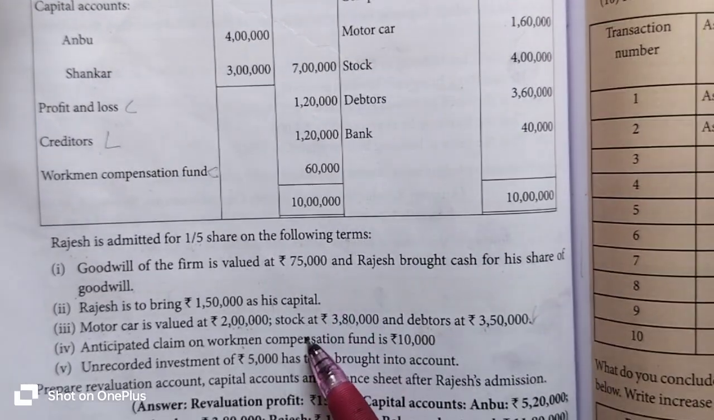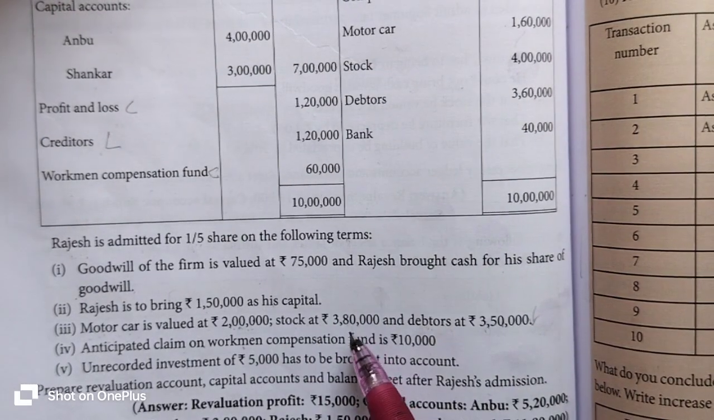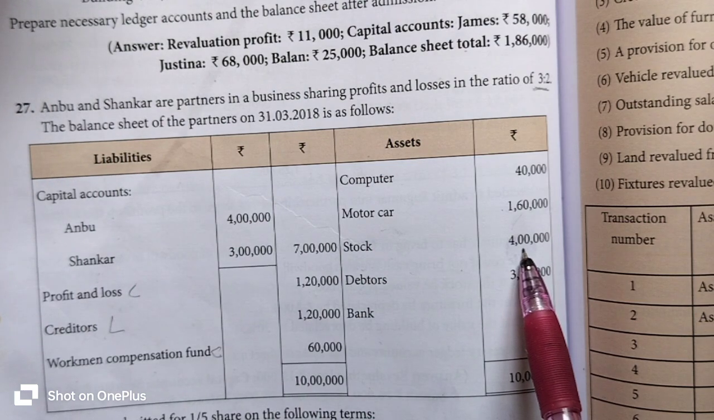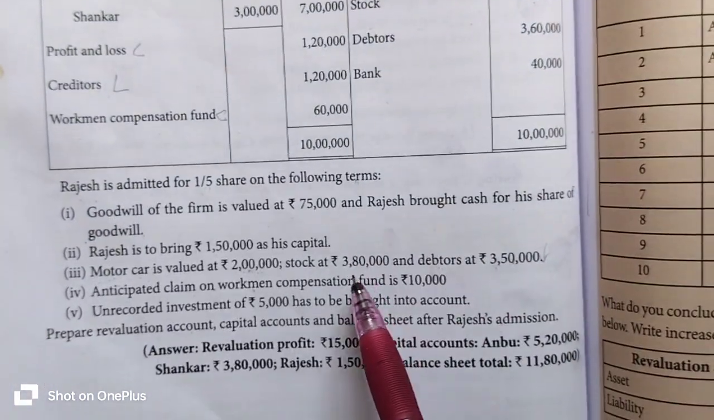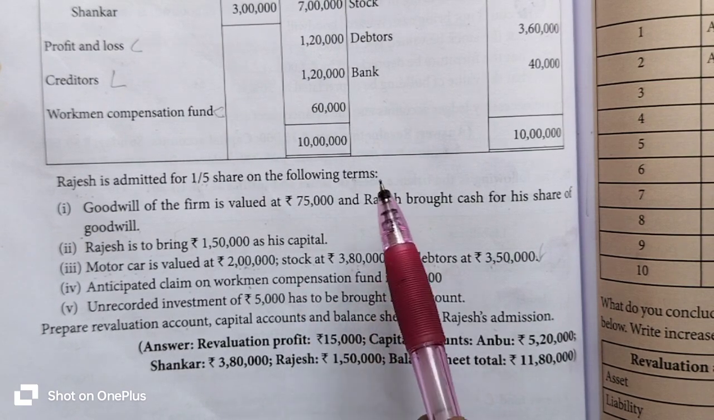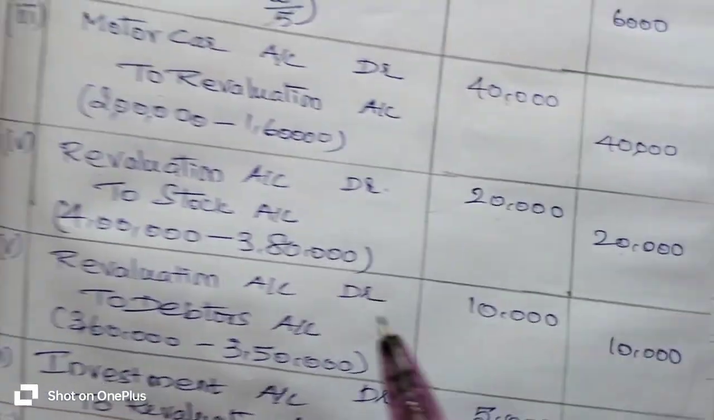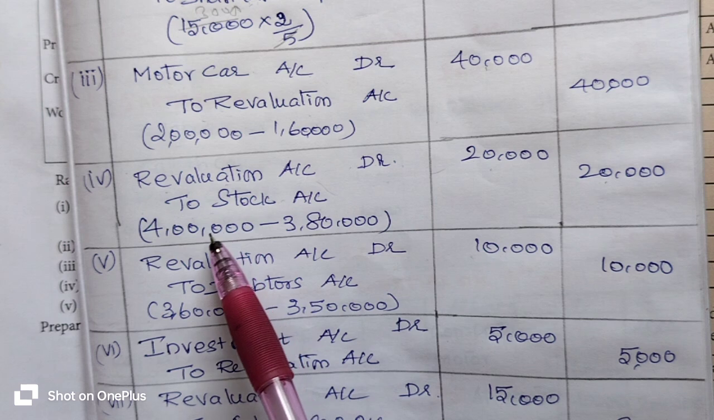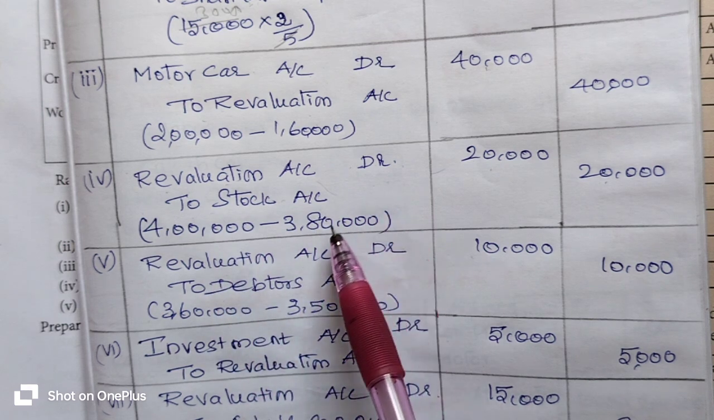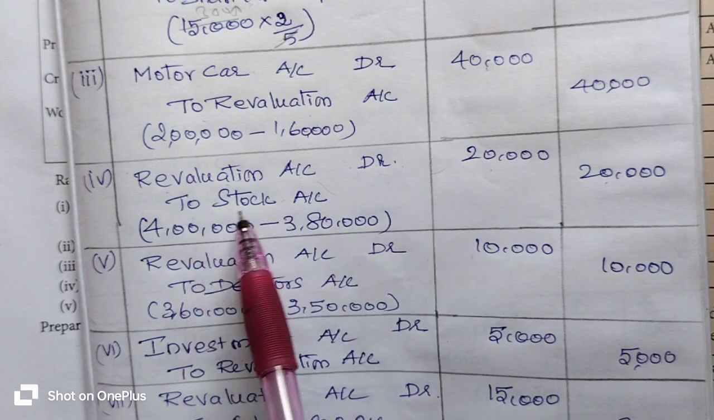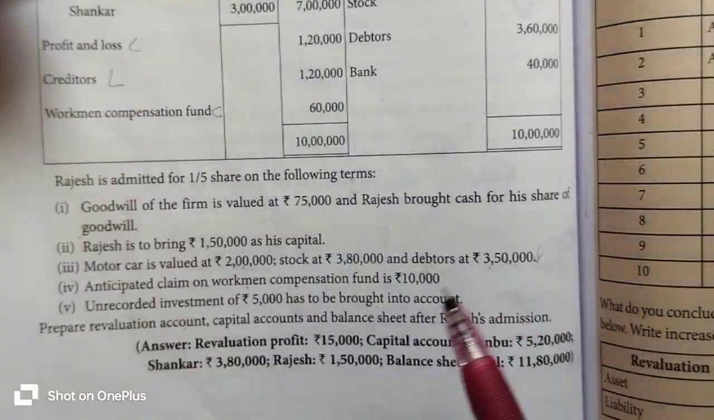Then stock value 3,80,000 rupees. We have stock value 4 lakh rupees in the question. So stock value decreases from 4 lakh rupees to 3,80,000 rupees. If the stock value decreases, asset value also decreases. If the asset value decreases, revaluation account is to be debited. So 4 lakh minus 3,80,000, we will get 20,000 rupees. Revaluation account debit 20,000 rupees to stock account 20,000 rupees.